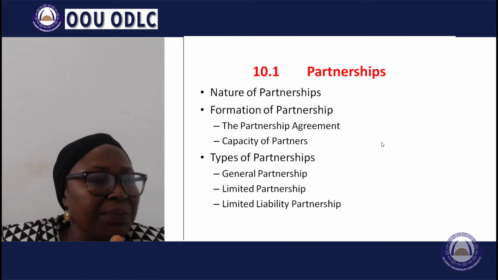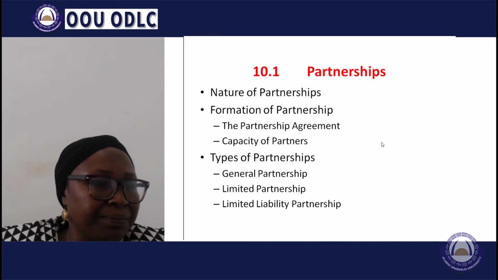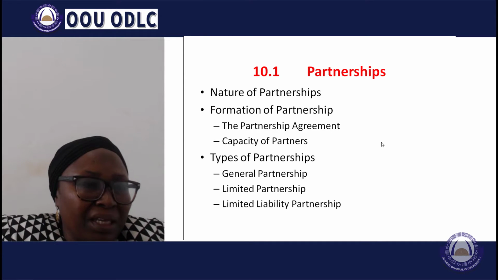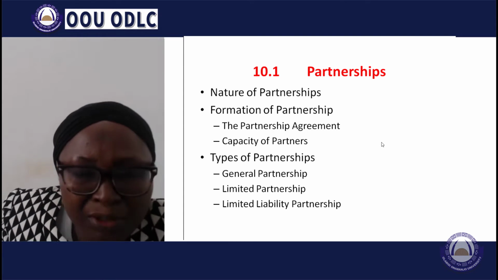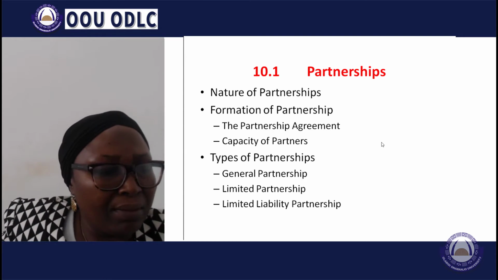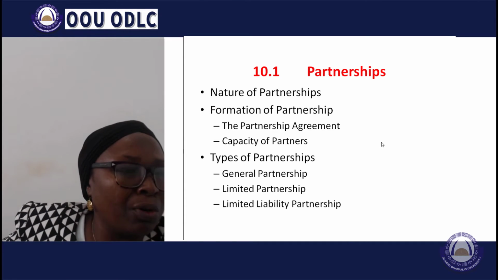A limited partnership is a hybrid of general partnership and the concept of limited liability. It is a kind of partnership in which some of the partners have limited liability, similar to shareholders in a limited liability company.